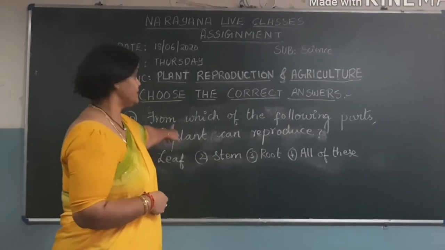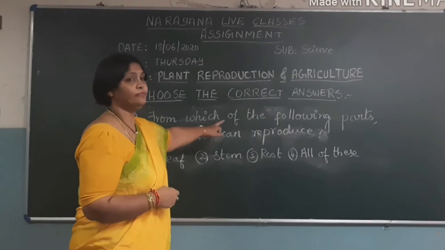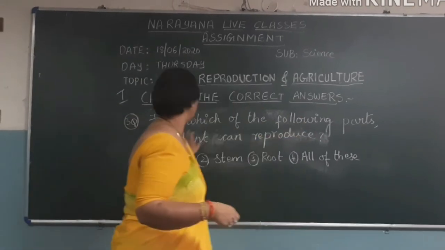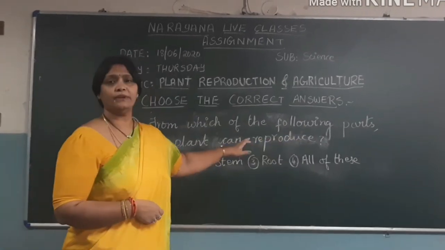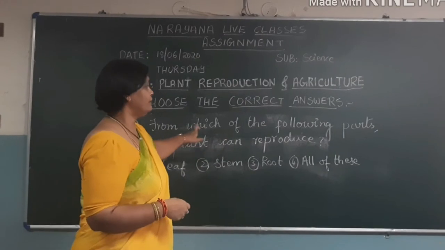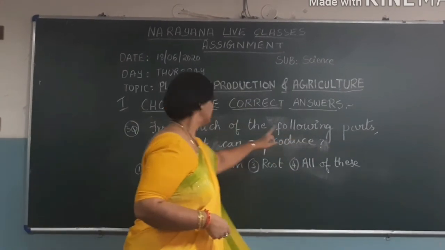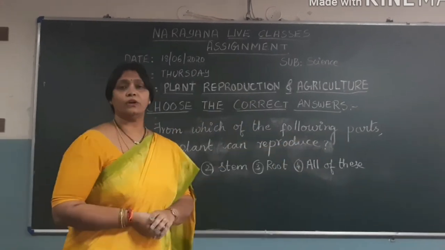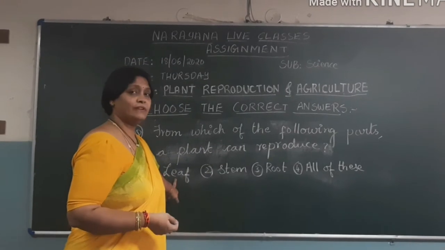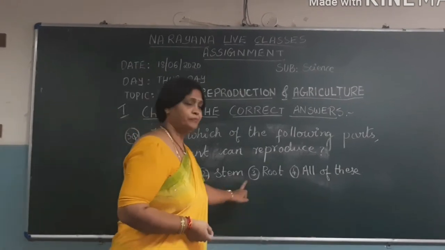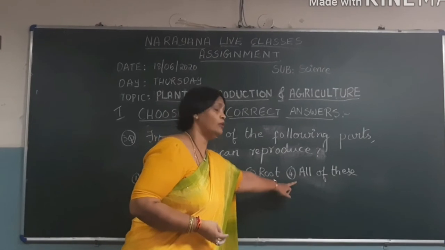Let me read out the question. From which of the following parts a plant can reproduce? Let me repeat the question again. From which of the following parts a plant can reproduce? The options given are, first one is leaf, second stem, third root, fourth is all of these.